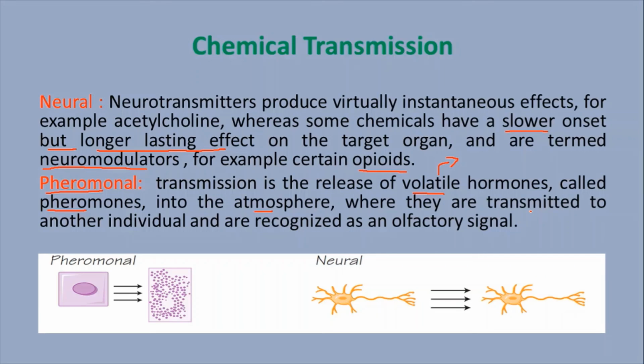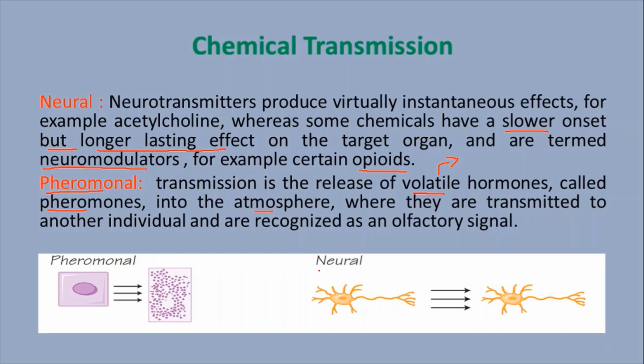Finally, the individuals are involved in some biochemical actions. This is called pheromonal transmission, where chemical transmission takes place in the system. The signals are transmitted to other individuals, who recognize the signals and are attracted. This is called pheromonal action. Here is a pheromone-producing gland. The glands produce the pheromones, the pheromones become volatile and enter the atmosphere, and some organisms get attracted.